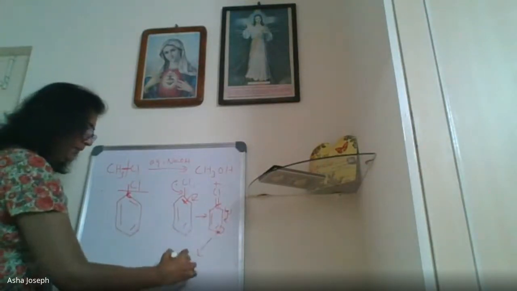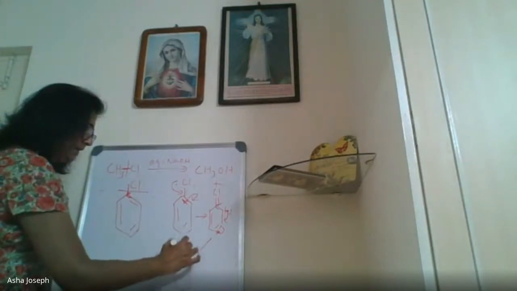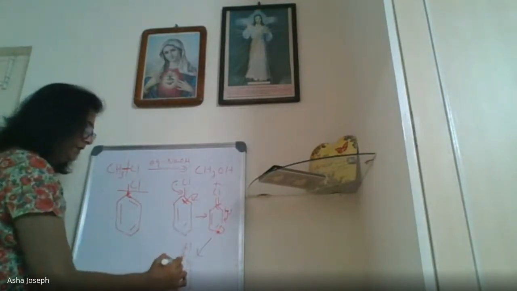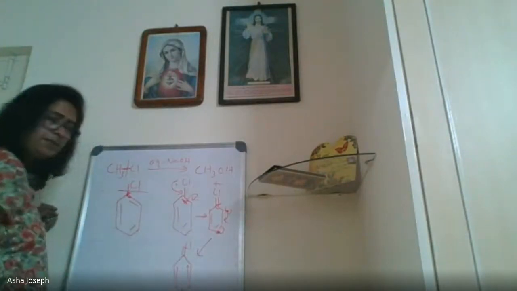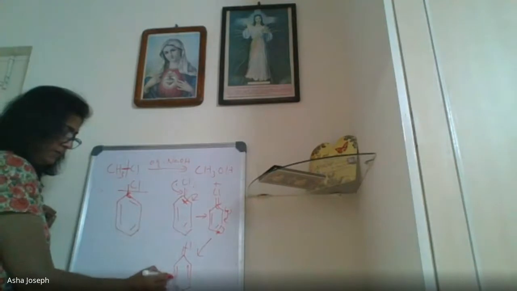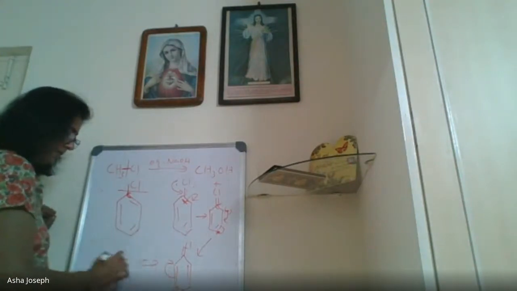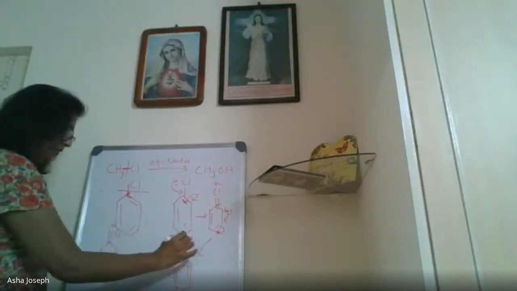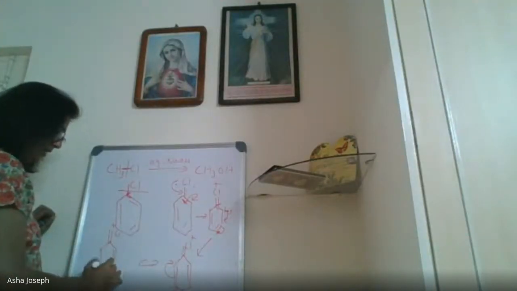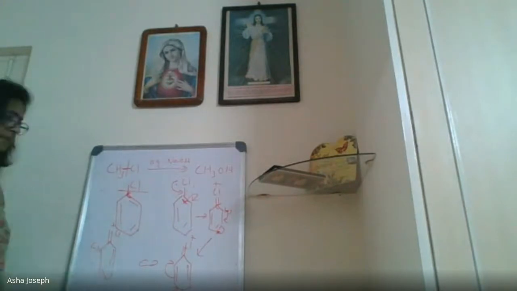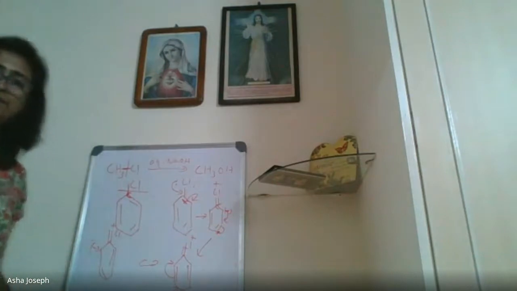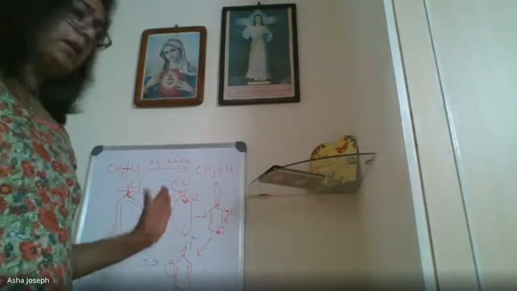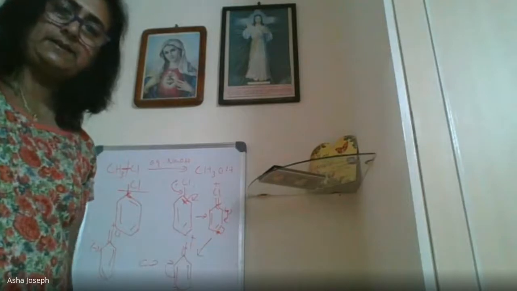Then the next structure will be like this. If we didn't touch this at all, the negative charge will come here. Then this can form, this will shift. You remember, children? Where you don't touch, you put as such, and this will come here. So resonance is possible. This is the resonance effect.